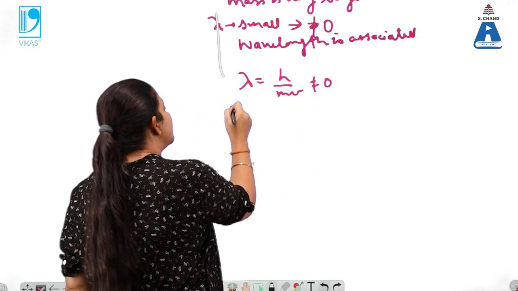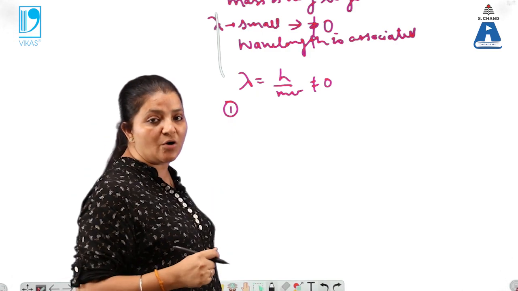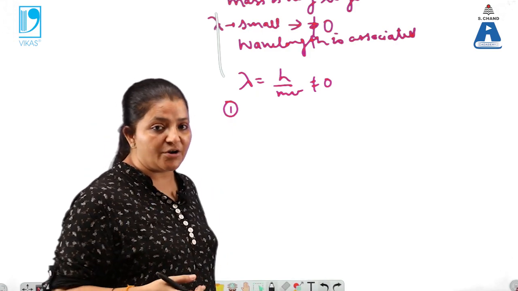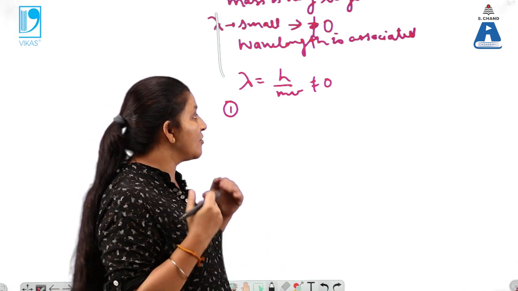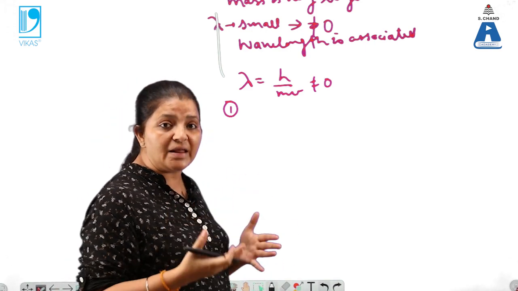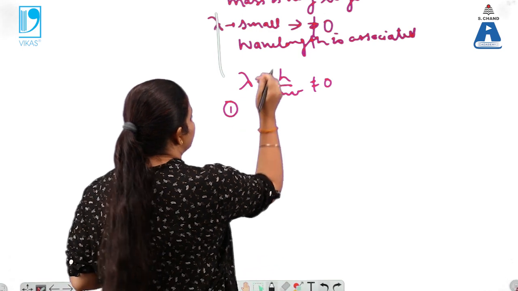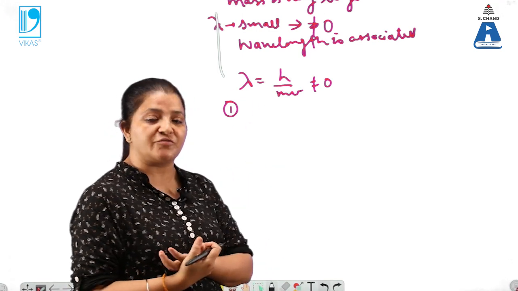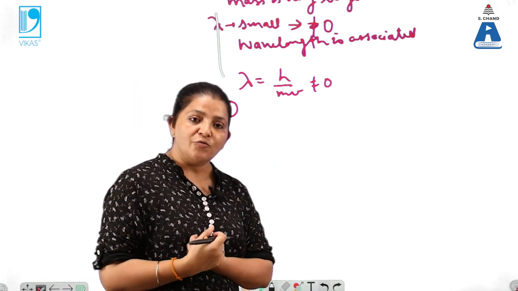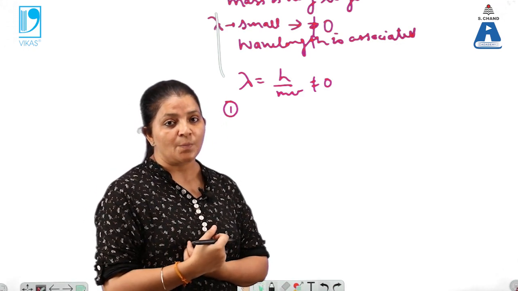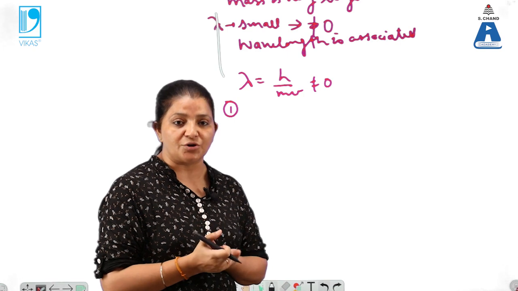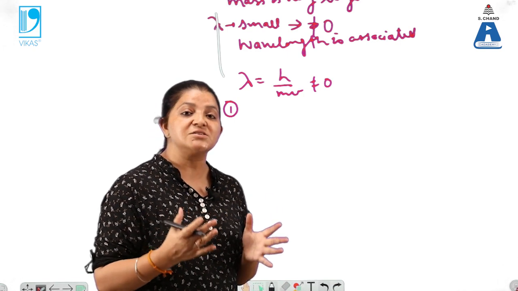So in day-to-day life, with human bodies or heavy bodies, a wavelength is associated, but we cannot see it with the naked eye. This is just like the rotation of the earth around the sun. We know that the earth continuously rotates around the sun, but we do not feel its rotation because its mass is very large.